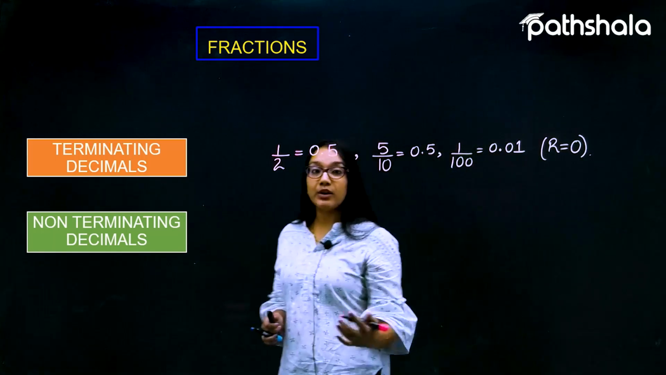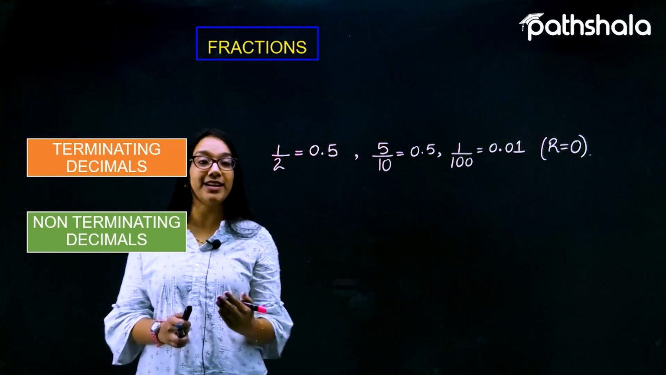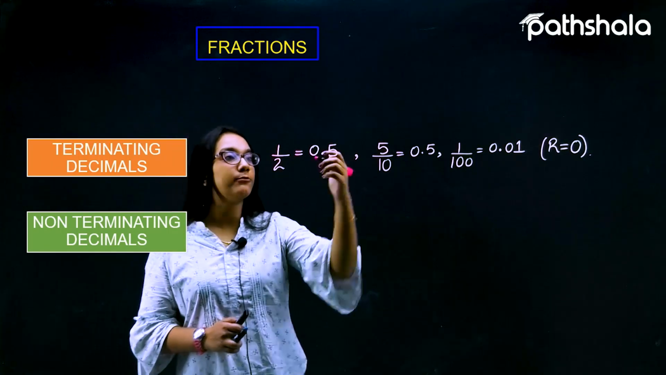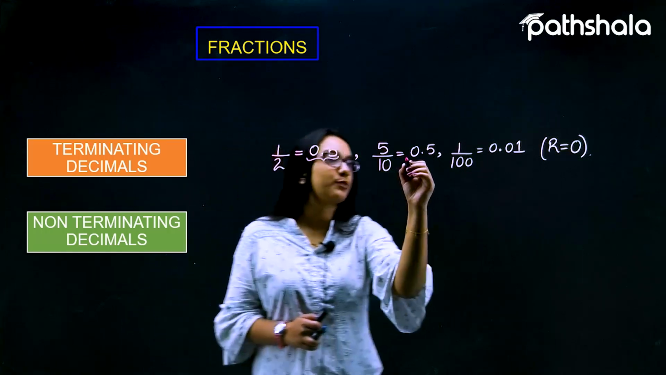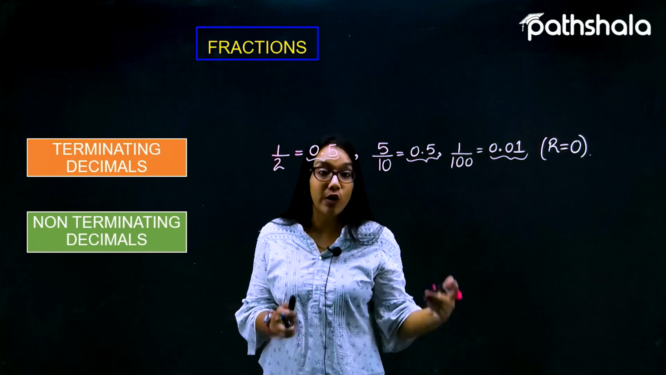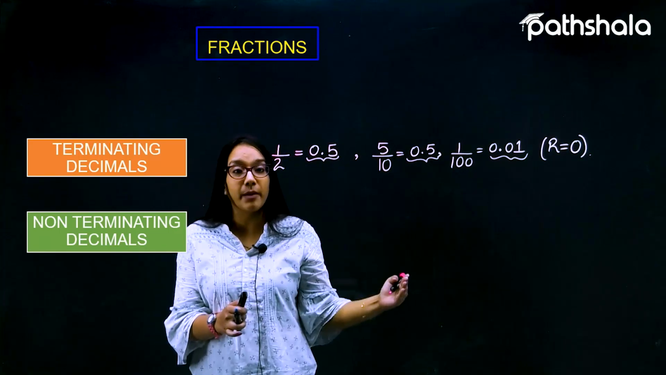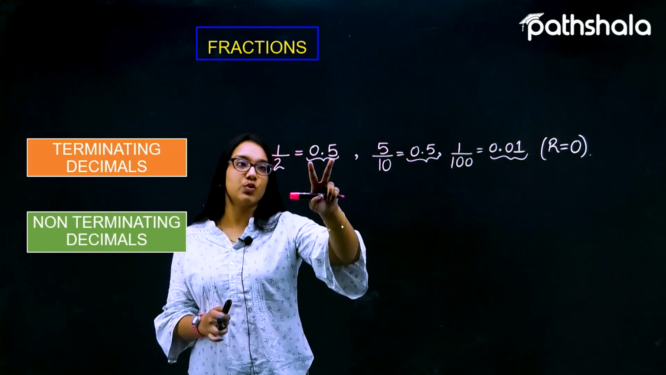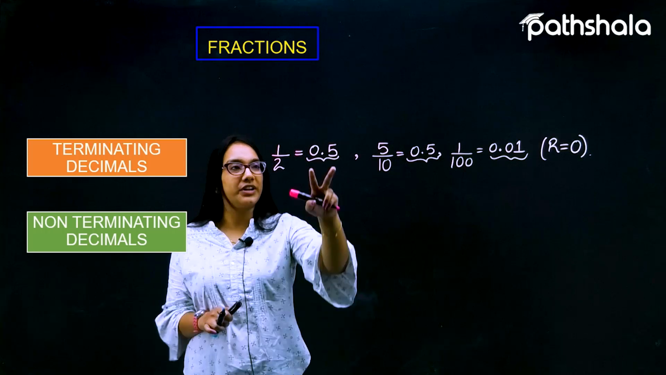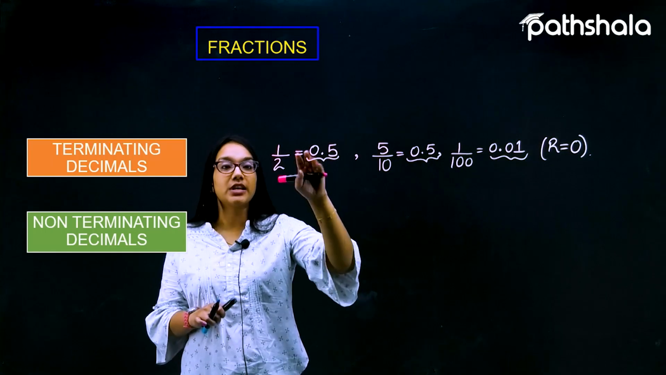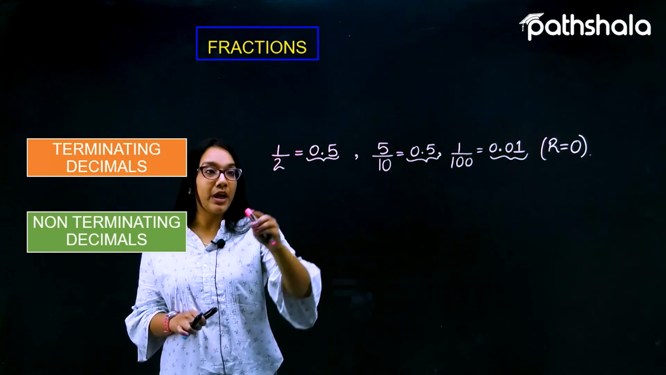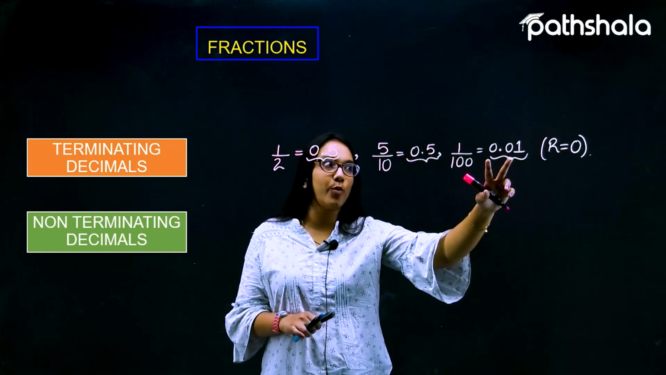Such fractions in which the remainder is equal to 0, when converted into such expressions, are called terminating decimals, because they are terminating, they are ending at a particular point. The answer is only 0.5. There is no repetition, there is nothing at all. So 0.5 can be called a terminating decimal, and 0.01 again.